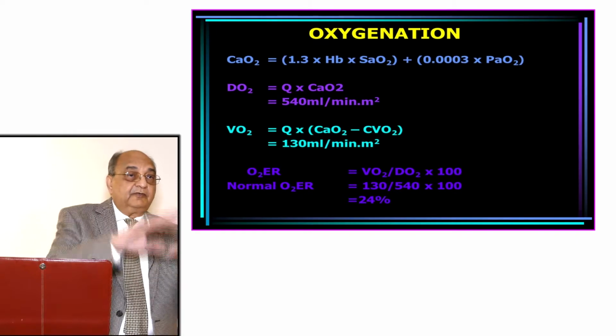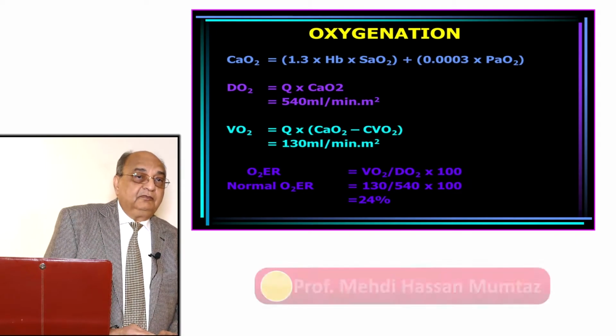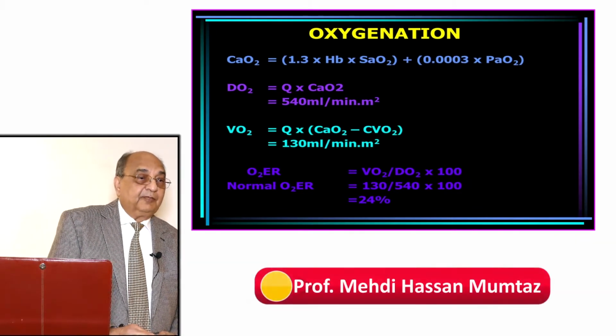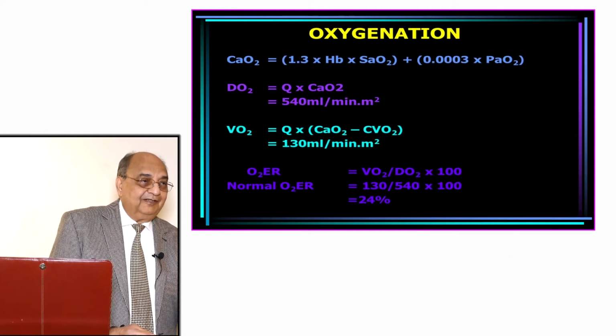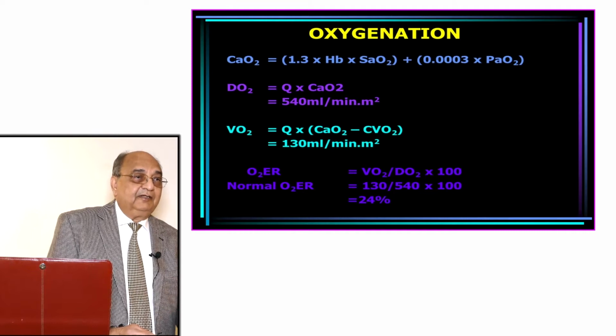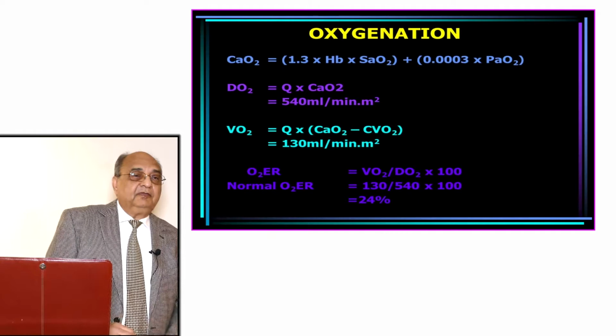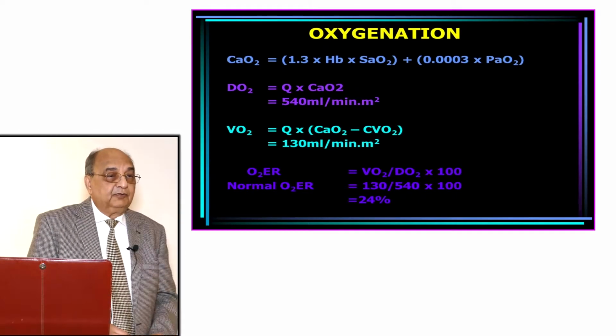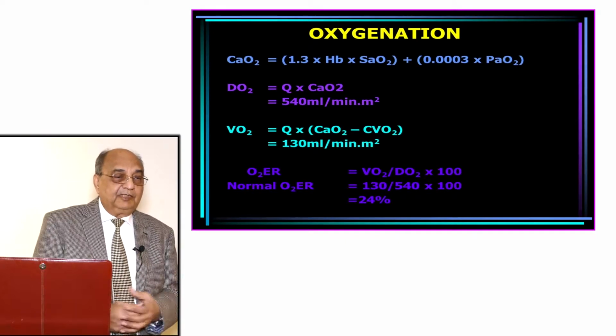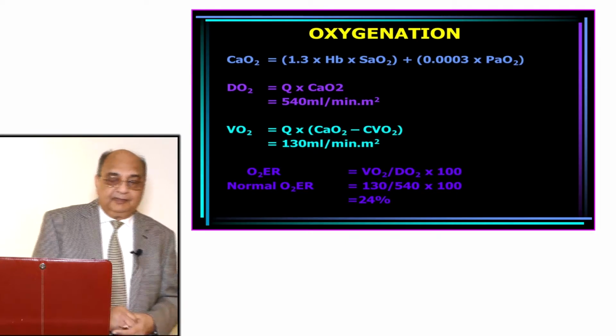How much is the surface area of your body? 1.7 square meter. A normal adult, lady or man, is roughly 1.7 square meter. So they calculate per square meter, and for the total body you multiply with 1.7.